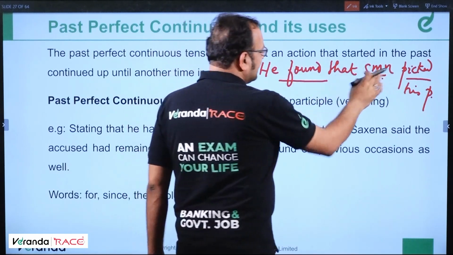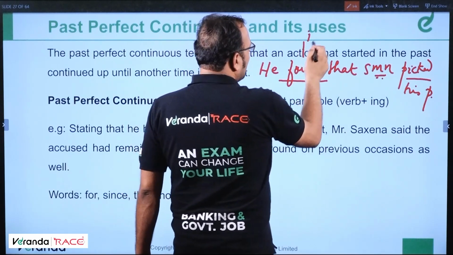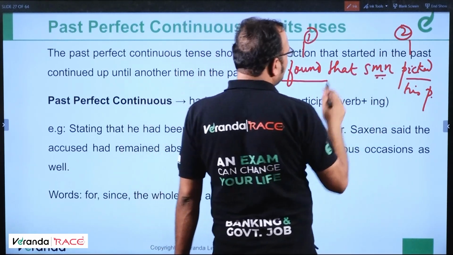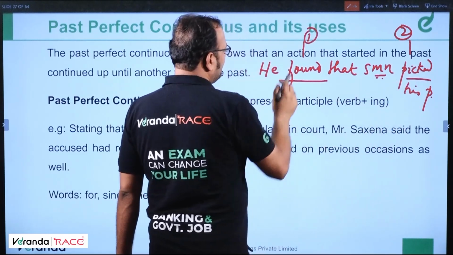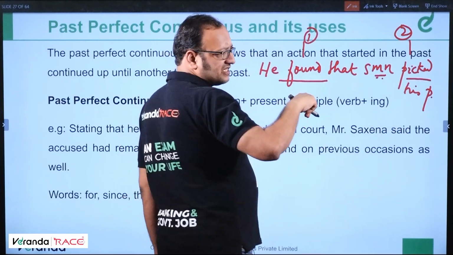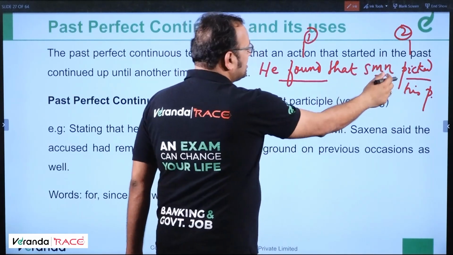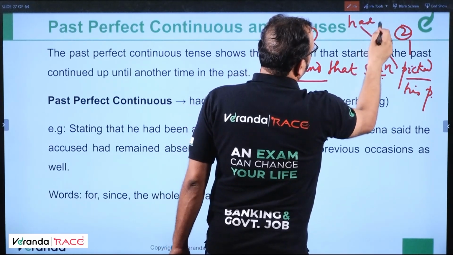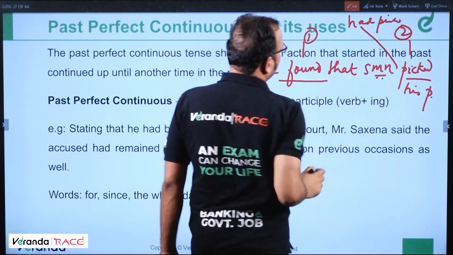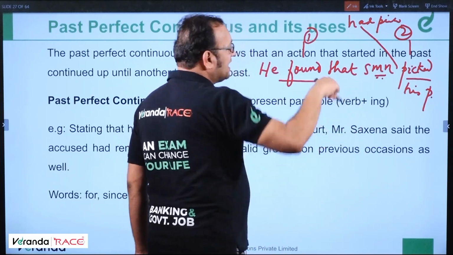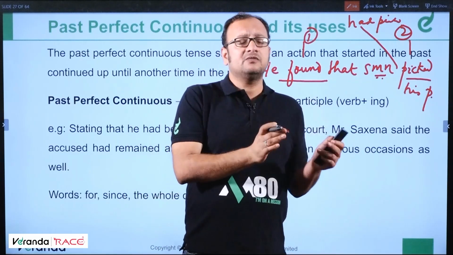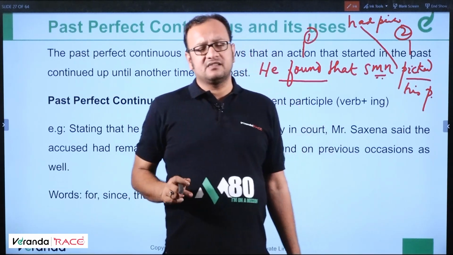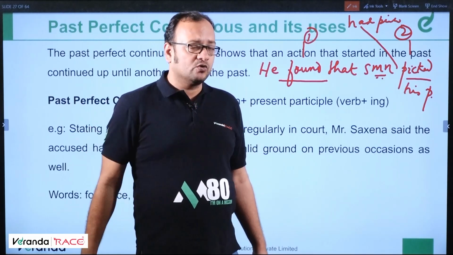So for first action in this sentence, there are two verbs, verb number 1 and verb number 2. In this particular verb, the previous action is picked his pocket. And finding that someone picked his pocket is the second action, subsequent action. So this particular action will be written in past perfect, had picked. He found that someone had picked his pocket, because the previous action must be written in past perfect, subsequent action, next action in simple past. This is according to the tip which I told you.